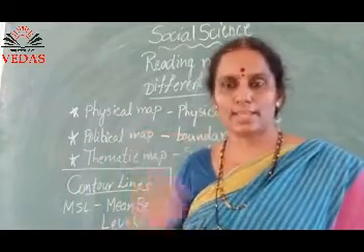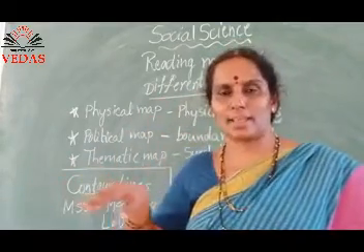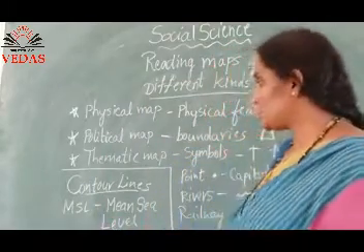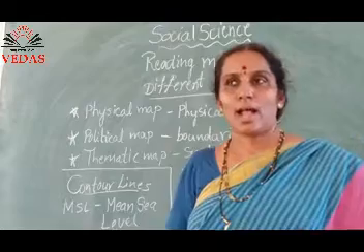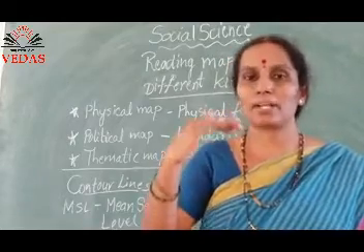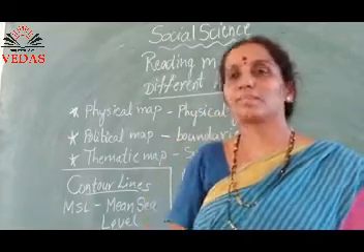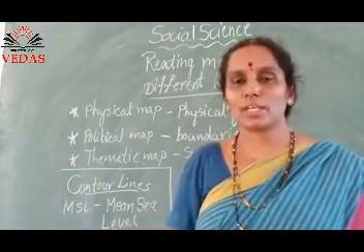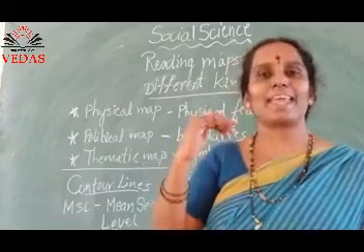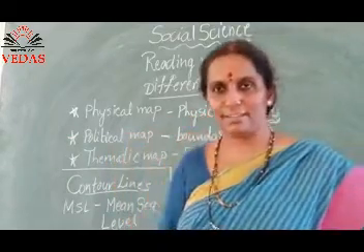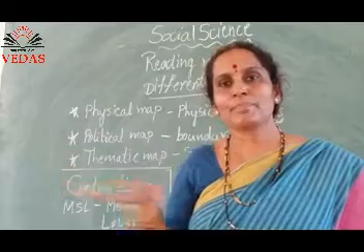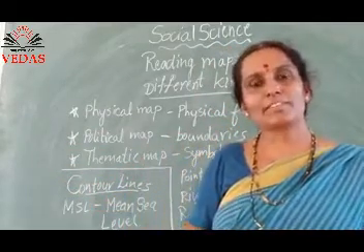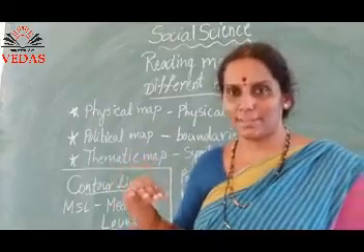Ups and downs are there, I said. Mountains are there, rivers are there, elevated areas are there, forest is there, right? So, to identify at what height a particular place is, we want to know these contour lines. Through these contour lines, we are going to find out the height of the area from the sea level. From where are they going to check it? From the bottom level, that is sea level. Because always we stay away from the sea level, right?